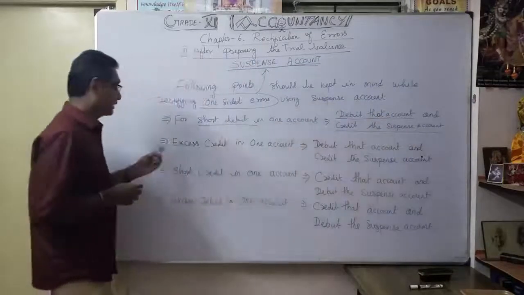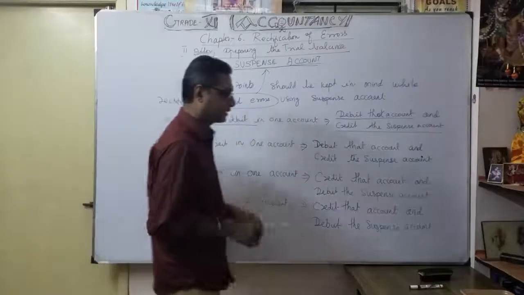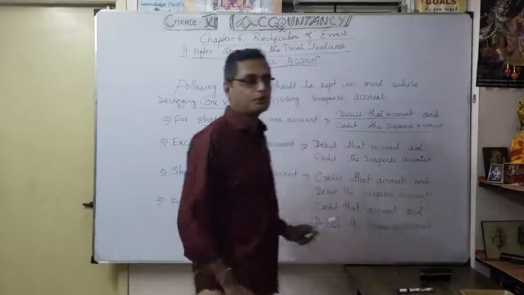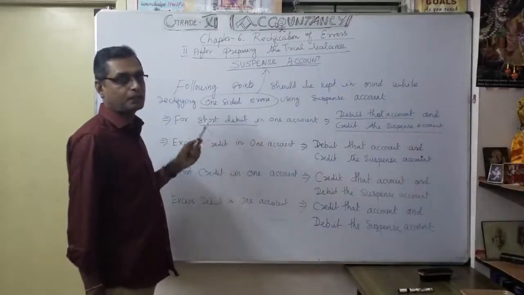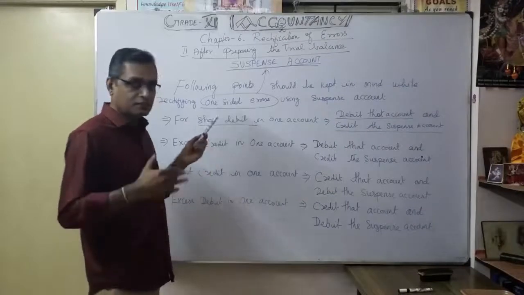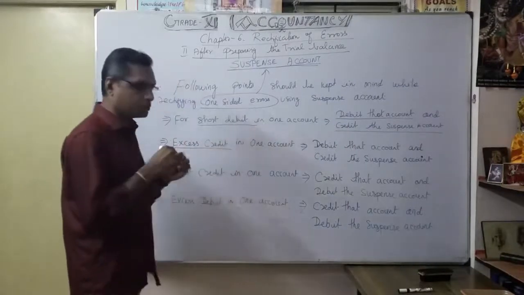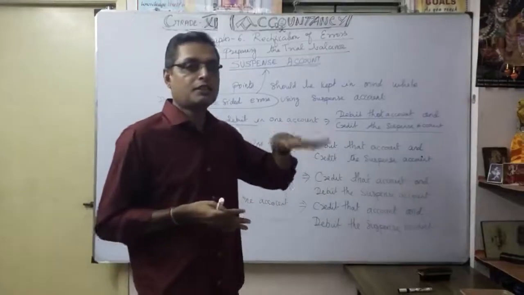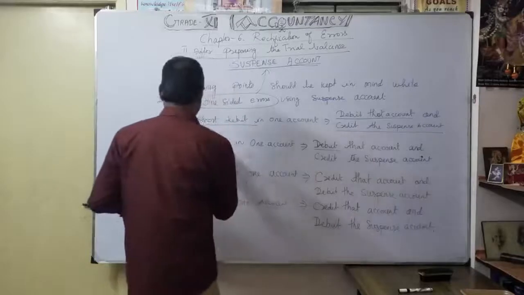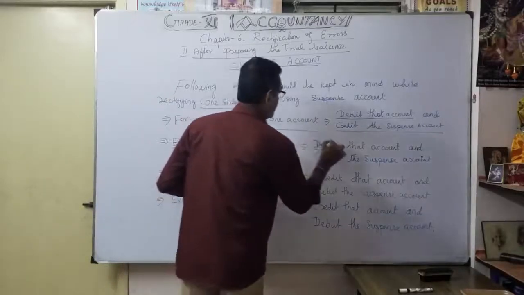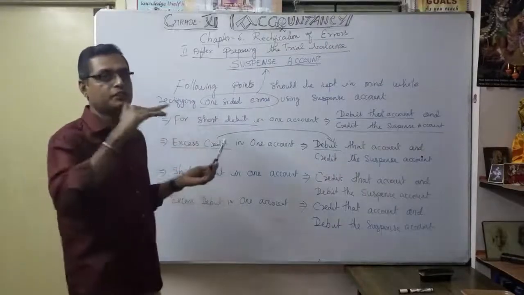Second one, excess credit in one account. Similarly, excess credit in one account. So suppose here, instead of short debit, on the opposite credit side, they have made an excess entry. So if it is excess credit, what do you have to do? You want to reduce that credit, so you want to make a debit, isn't it? Understood very clearly. Excess credit, how do you give the effect? Debit that account. Then only will the excess credit be reduced.